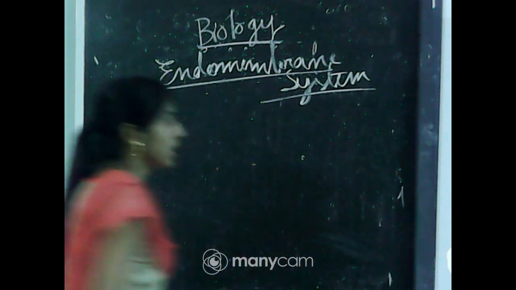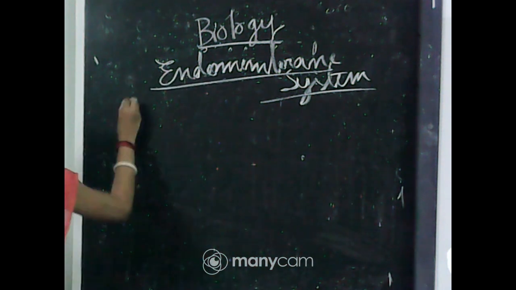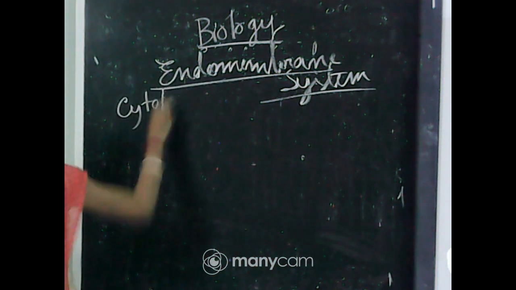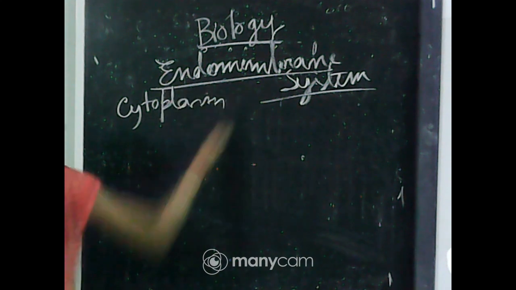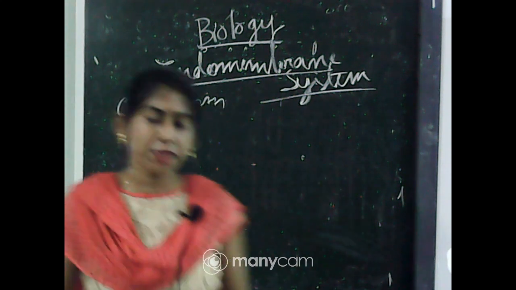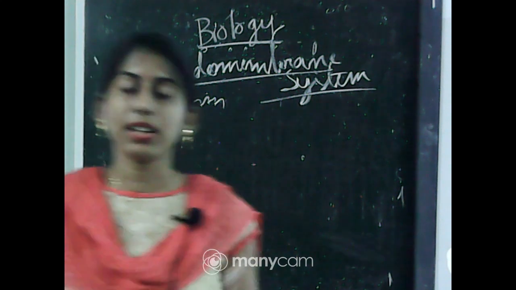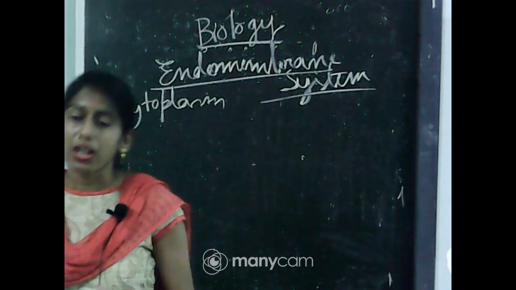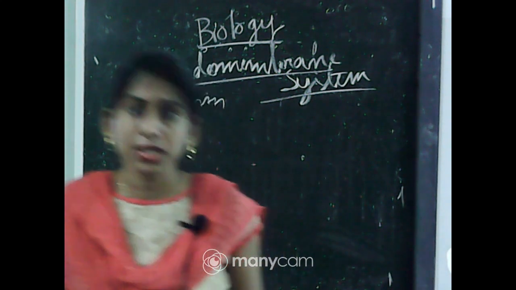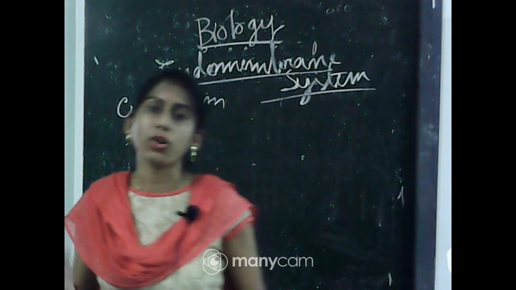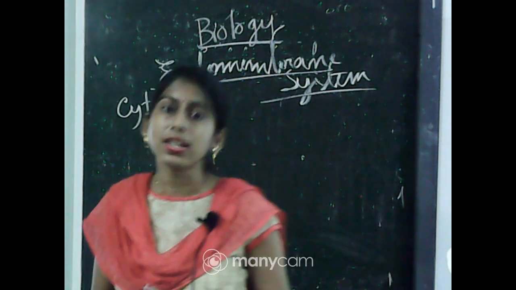Before that you have to know what cytoplasm is. Inside the plasma membrane there is a semi-solid or gel-like substance in which the different cell organelles are present, that is called cytoplasm.